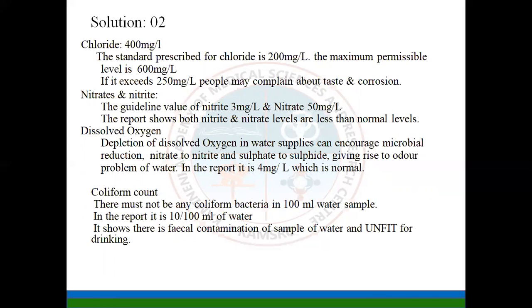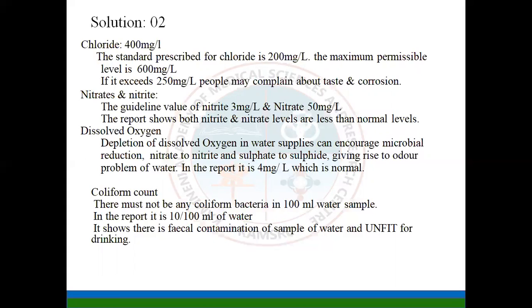Now coming to the solution. The chloride given is 400 milligrams per liter. The standard prescribed chloride in the water should be around 200 milligrams per liter, and the maximum limit is 600 milligrams per liter. Chloride between 200 and 600 milligrams per liter is the standard prescribed one. If it exceeds 250, people may complain about taste and pollution. Then coming to nitrates and nitrites, the guideline value of nitrite is 3 milligrams per liter and nitrate is 50 milligrams per liter. The report shows both nitrates and nitrites are less than the normal levels.